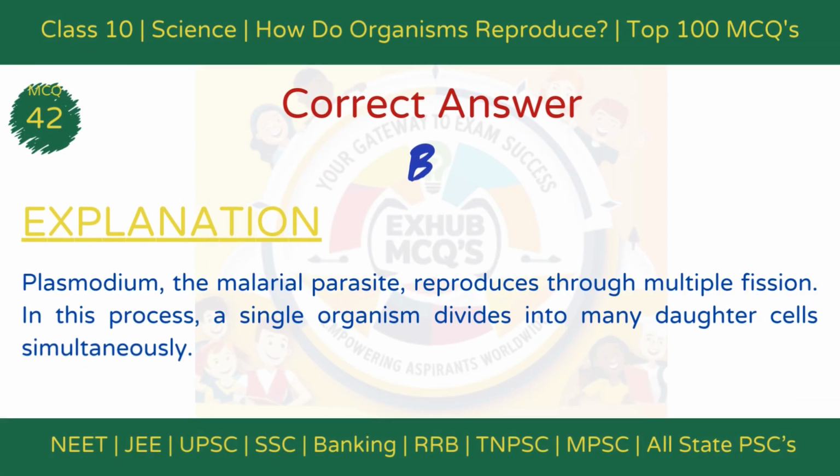The correct answer is option B, plasmodium. Explanation: plasmodium, the malarial parasite, reproduces through multiple fission. In this process, a single organism divides into many daughter cells simultaneously, allowing rapid reproduction.